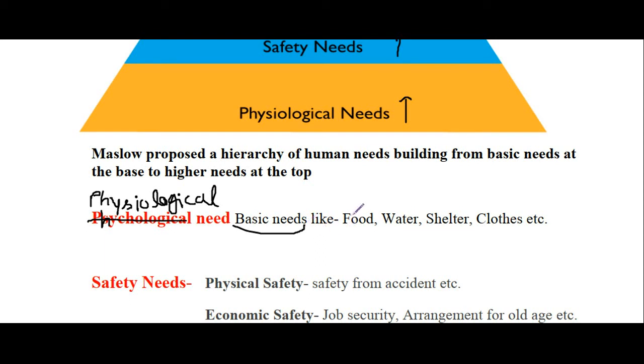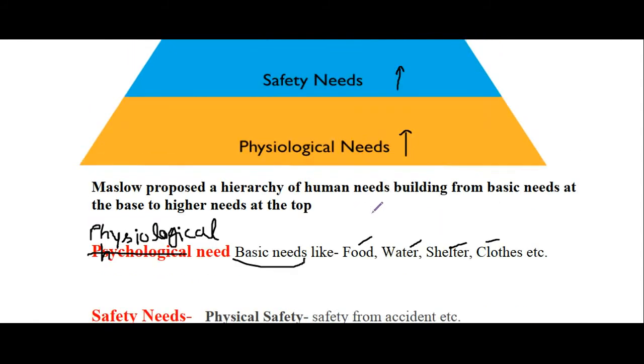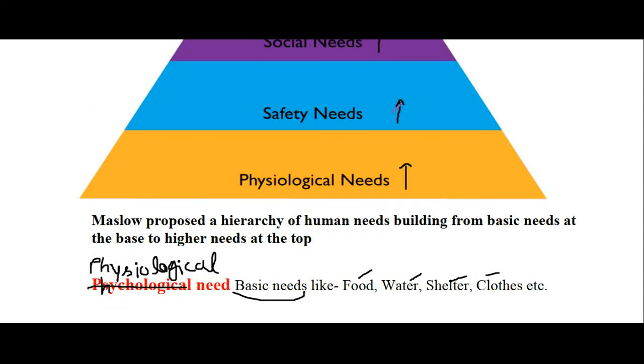Basic needs are like food, water, shelter, clothes, etc. Any person who doesn't have all these basic needs cannot think about the next level need, that is safety need. So first of all, the person wants to fulfill his basic needs, that comes under physiological need.